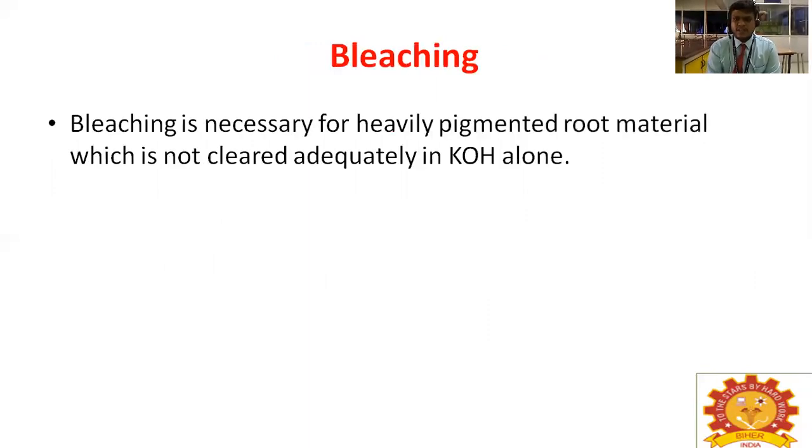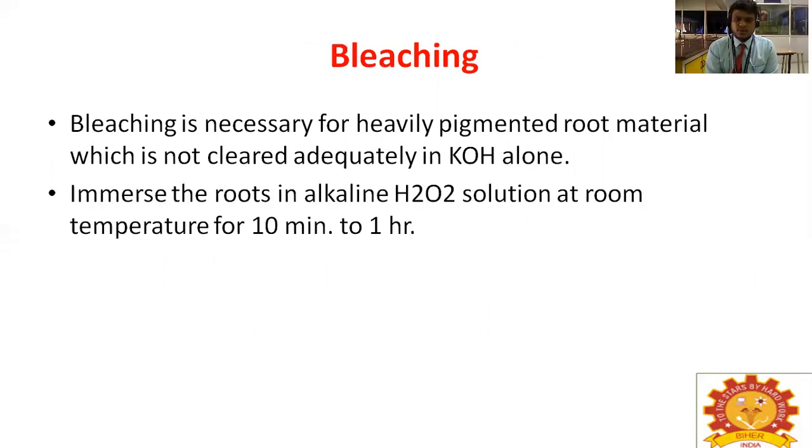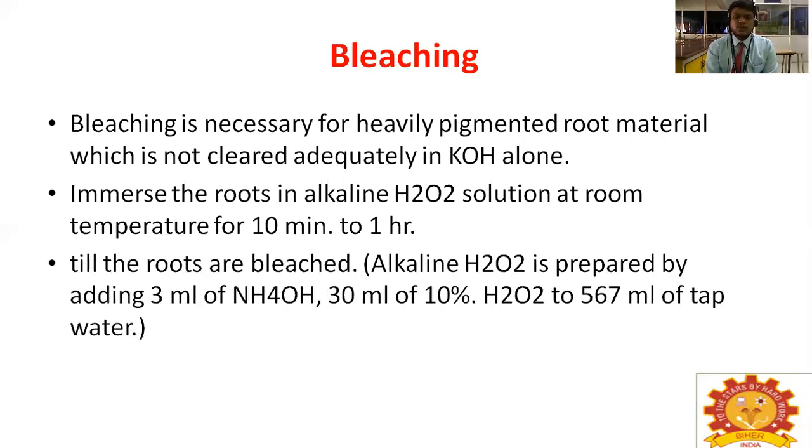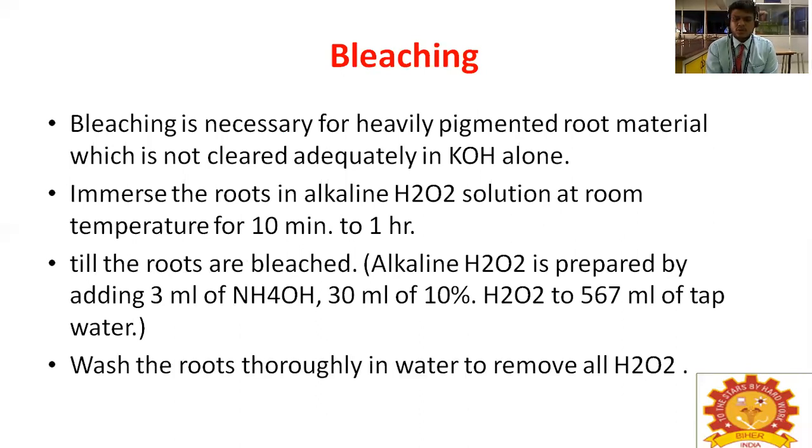Bleaching is necessary with heavily pigmented root material which is not cleared adequately in KOH alone. Immerse the roots in alkaline H2O2 solution at room temperature for 10 minutes to 1 hour, till the roots are bleached. Alkaline H2O2 is prepared by adding 3 ml of NH4OH and 30 ml of 10% H2O2 to 567 ml of tap water. Wash the roots thoroughly in water to remove all H2O2.